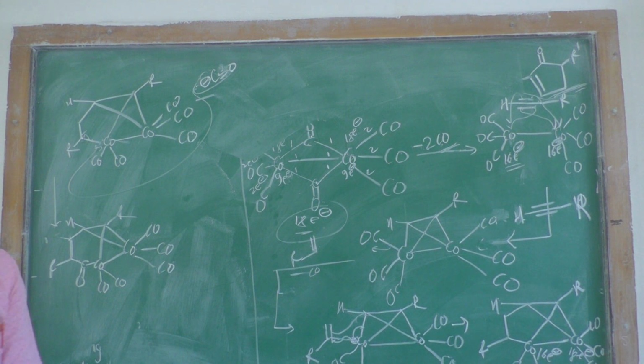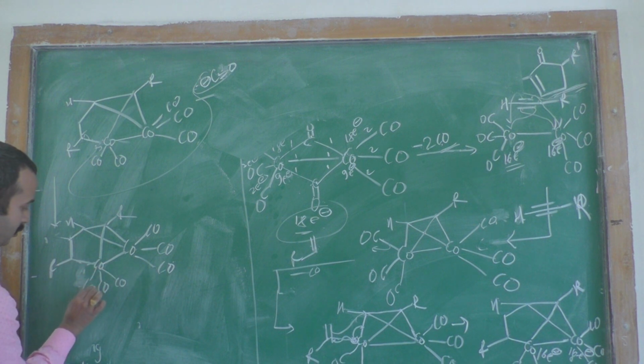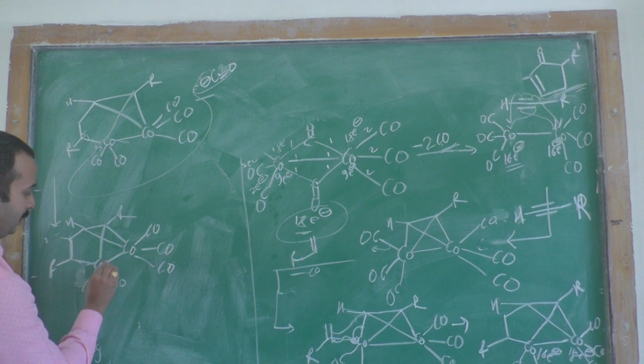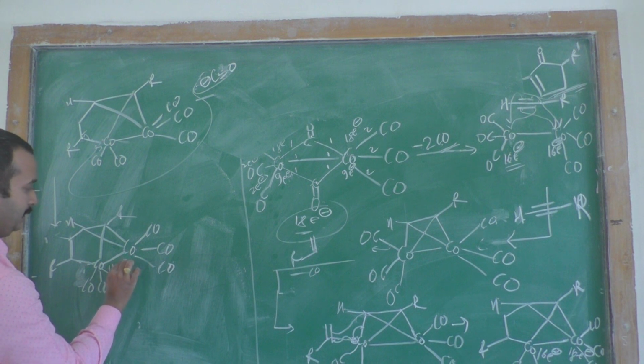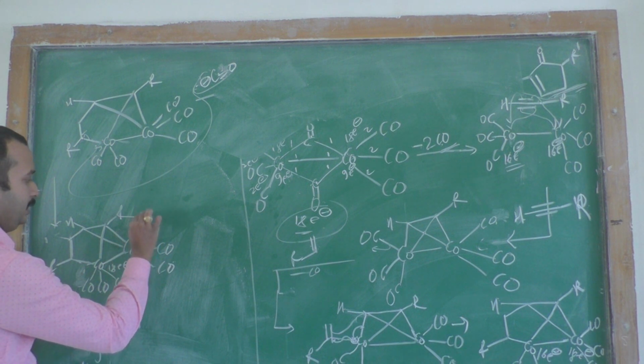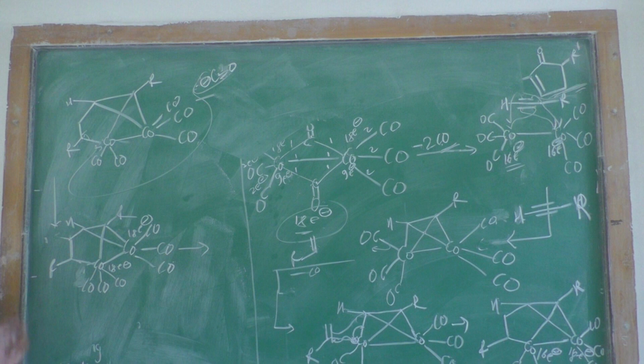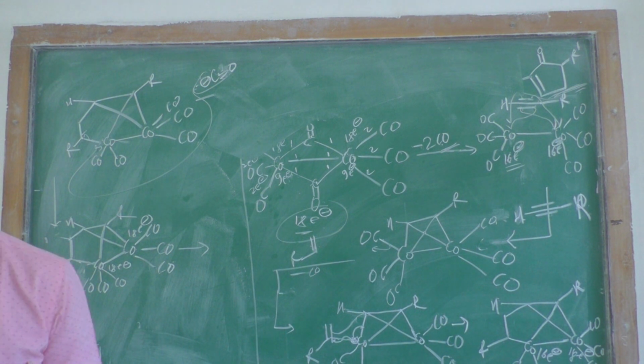It is the formation of both the cobalt atoms containing 18 electrons. Sorry, this is not a break. Both the cobalt atoms contain 18 electrons, this is also 18 electrons. That 18 electron complex you have to form.